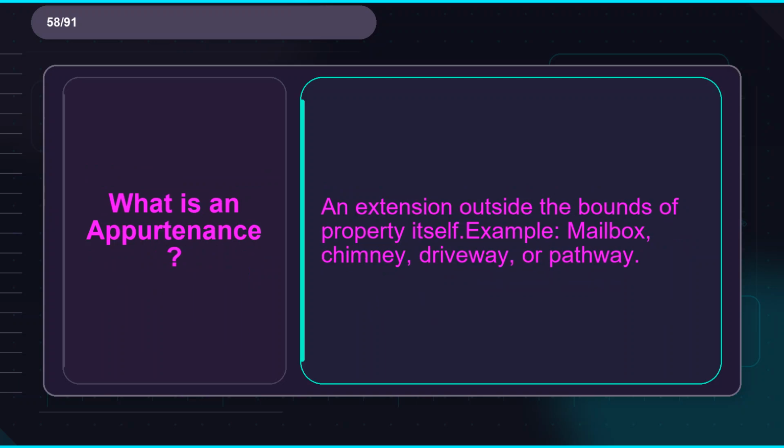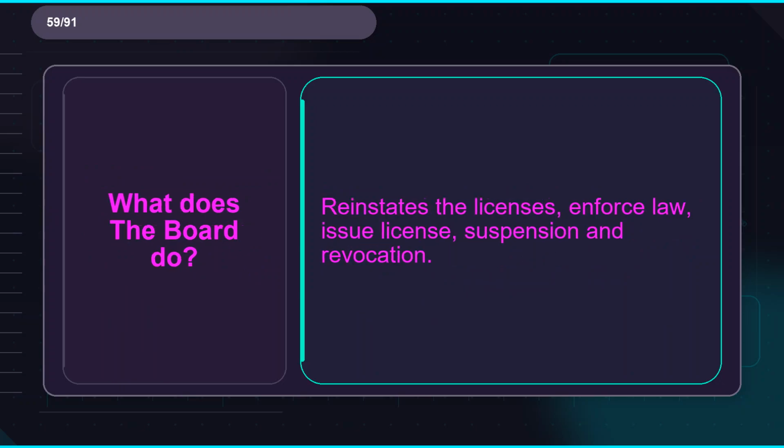Flashcard 58. Term: what is an appurtenance? Definition: an extension outside the bounds of property itself, for example, mailbox, chimney, driveway, or pathway. Flashcard 59. Term: what does the board do? Definition: reinstates the licenses, enforces law, issues license, suspension and revocation.